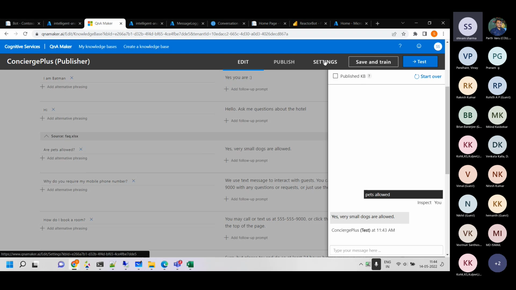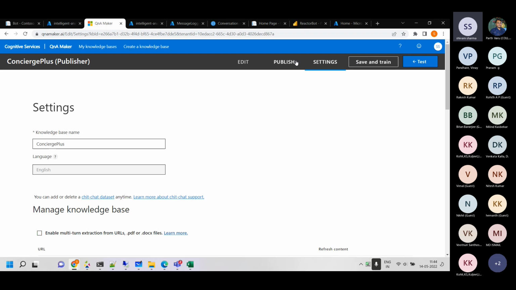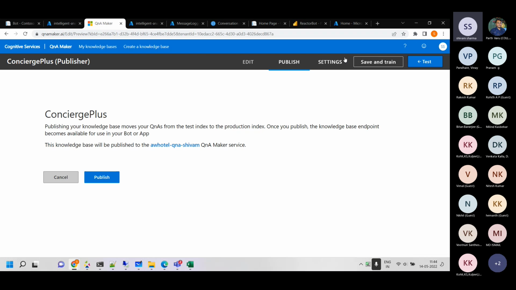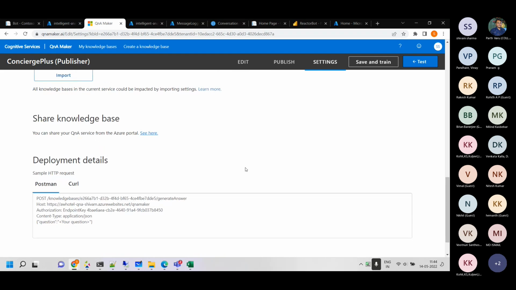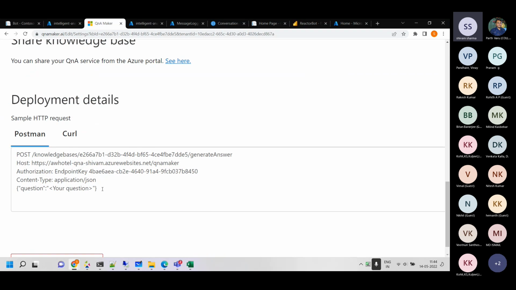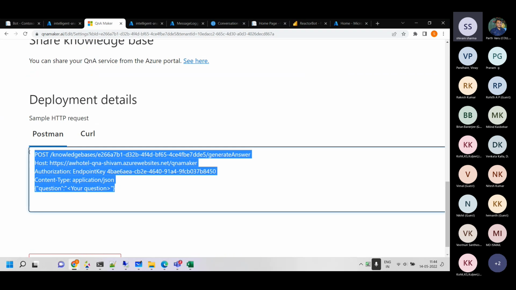Then what you do is you save and train. Once this is saved and trained, you click on publish. Let me see if I can show you the old endpoints there. And that's the endpoint right now.